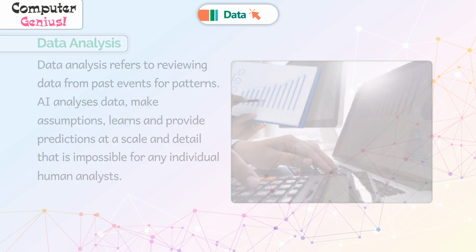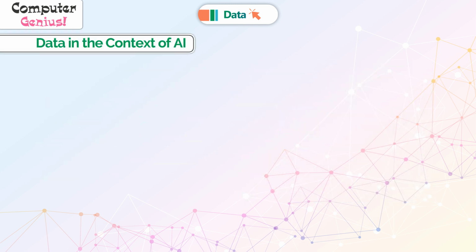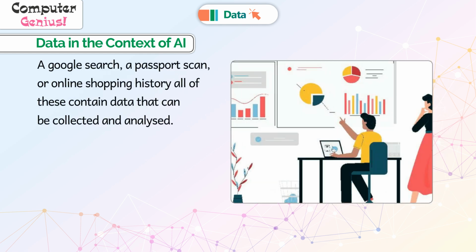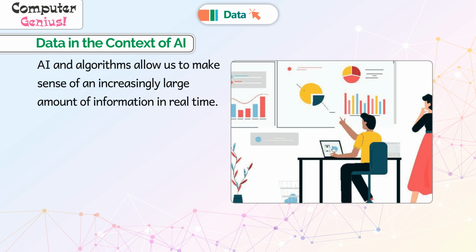Data in the context of AI. A Google search, a passport scan, or online shopping history, all of these contain data that can be collected and analyzed. AI and algorithms allow us to make sense of an increasingly large amount of information in real time.